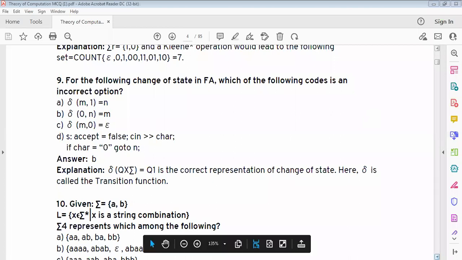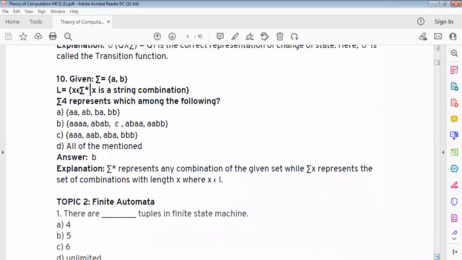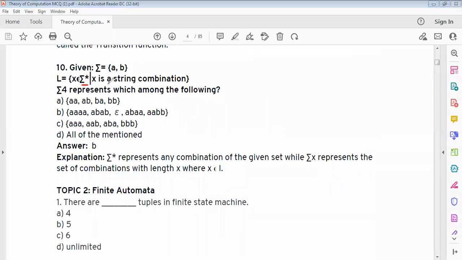Question 10. Given sigma equals {A, B}, L is equal to {X belongs to sigma clean closure}, X is a string combination. Sigma 4 represents which among the following? Answer B is there.